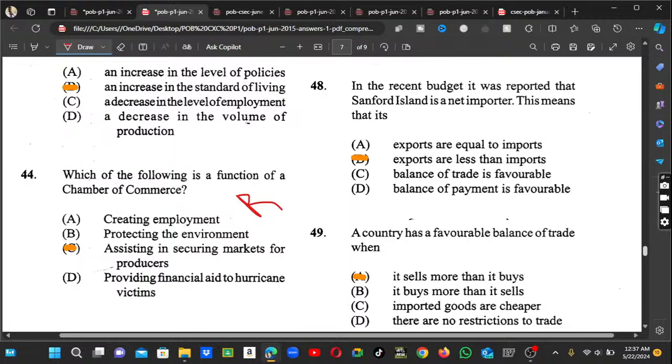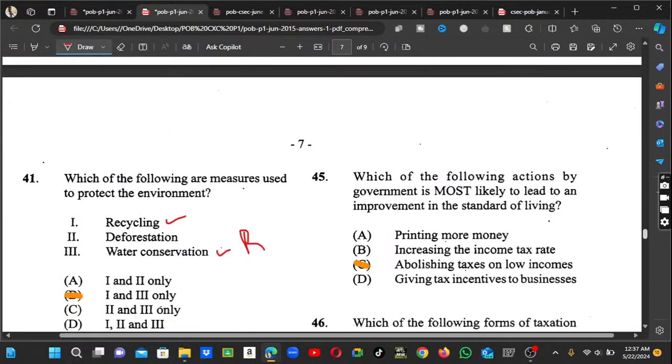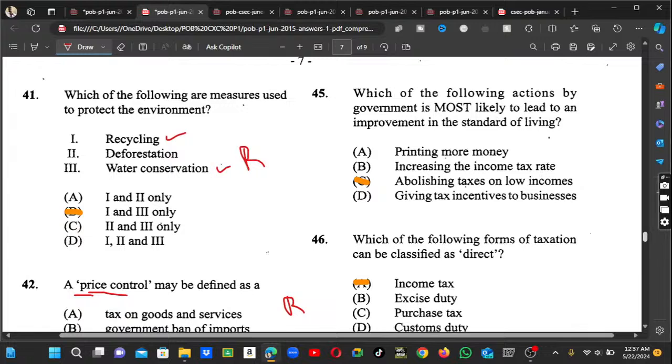Alright, so here, guys, you can see that the majority of the questions are repeated. Number 45 says, which of the following actions by government is most likely to lead to... This one is a repeated one, guys. These questions are in the 2023 January Past Paper 1, and I will show you guys.